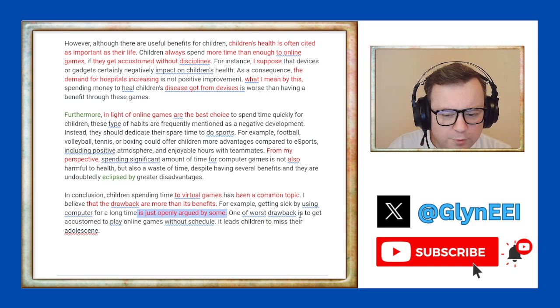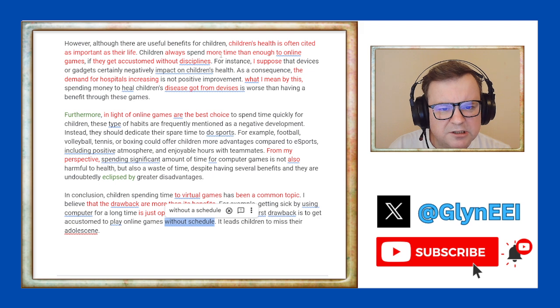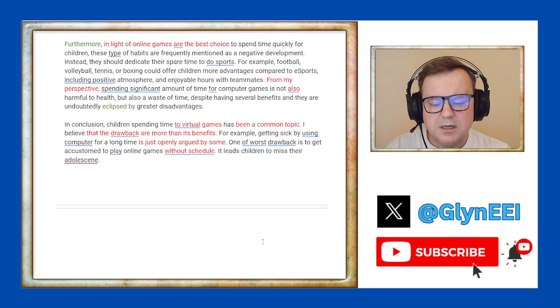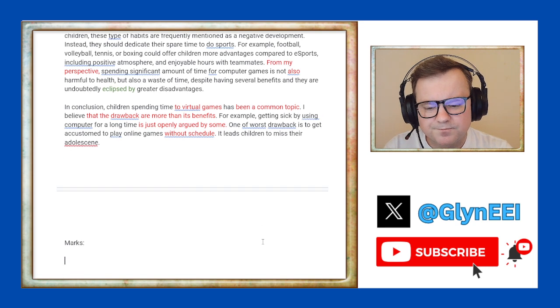"One of the worst drawbacks is to get accustomed to play online games without schedule." This seems to be a new idea. We don't want to introduce new ideas in our conclusion. "It leads children to miss their adolescence." That's not really true.